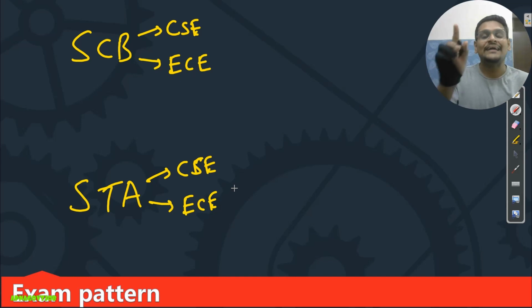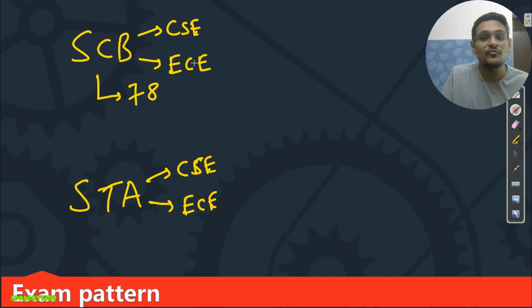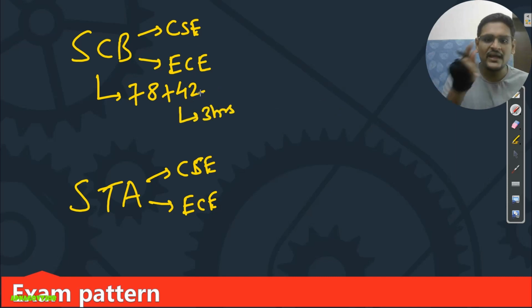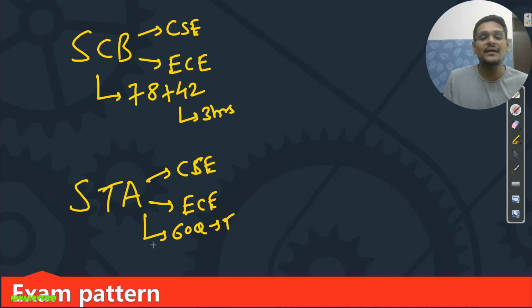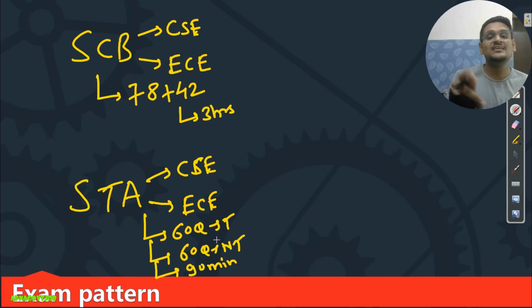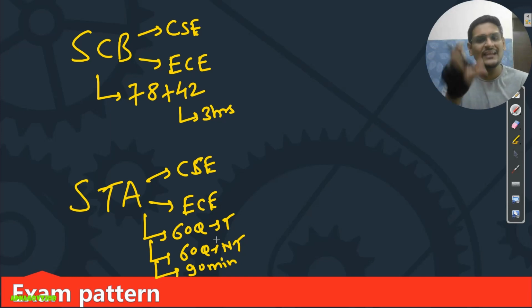First point. Second point, exam pattern. So for scientist B you will get total 78 questions from technical, from your branch computer science or electronics, and 42 questions of non-technical. Okay, and total time you will get 3 hours to complete these 120 questions. For STA you will get total 60 questions from technical part and 60 questions from non-technical part, and total time you will get 90 minutes to attempt these 120 questions. Okay, so this is the latest update.